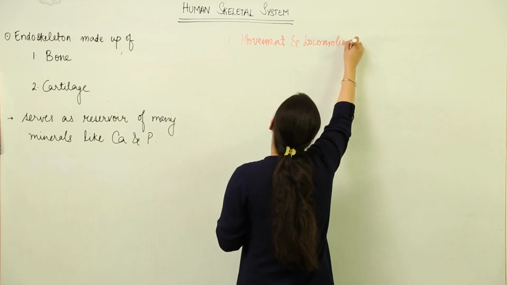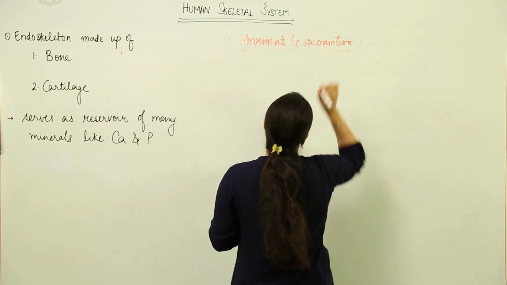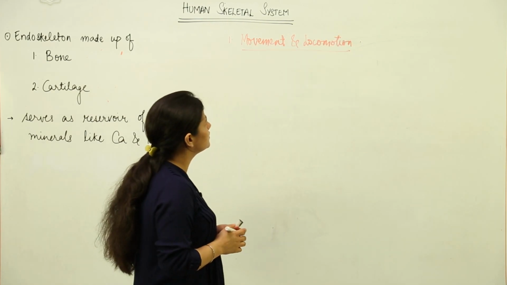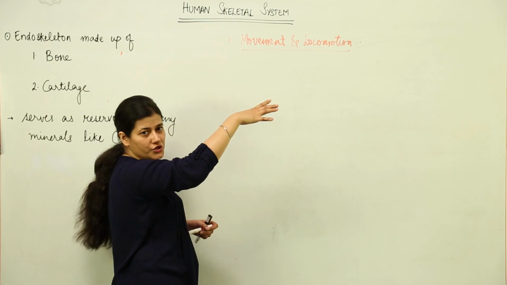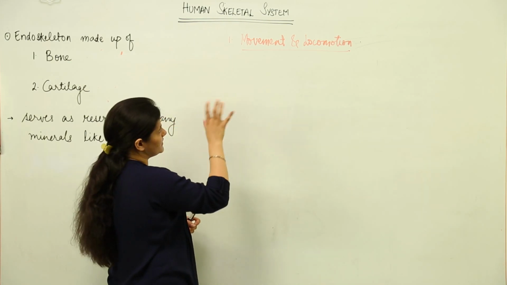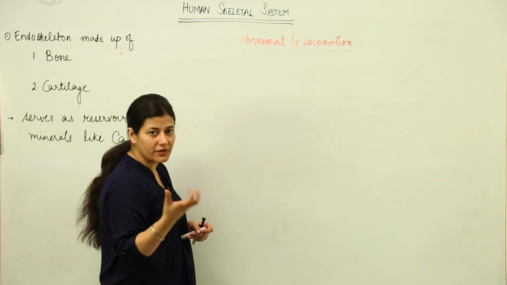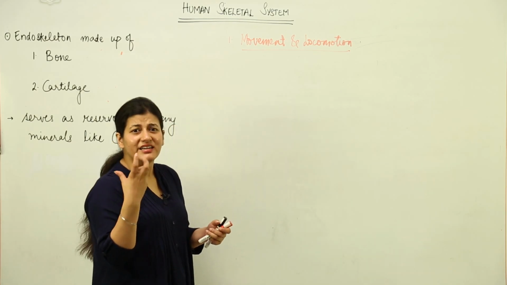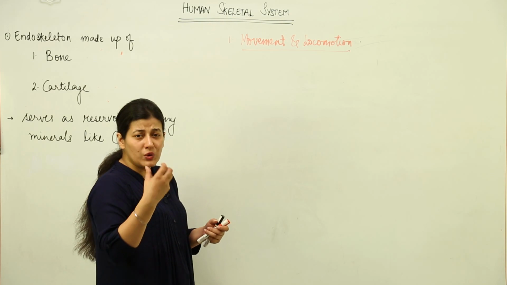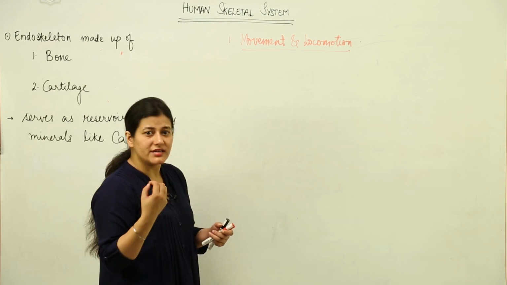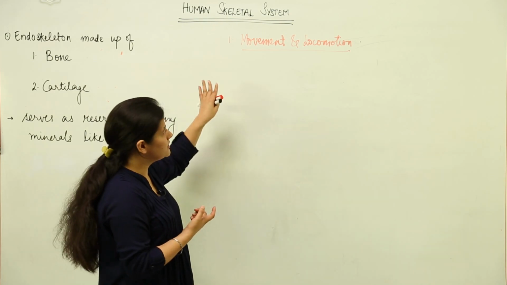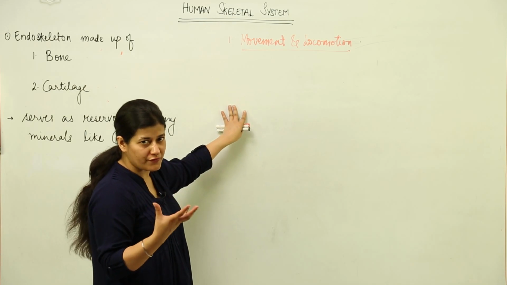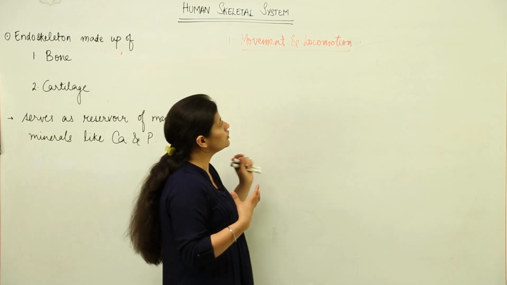Movement and locomotion brought about by the skeletal system along with the muscular system can be understood from a little bit of your knowledge regarding levers and fulcrums. We need some hard base substance, that is the bone. The bone would perform the function of movement and locomotion of the organism.